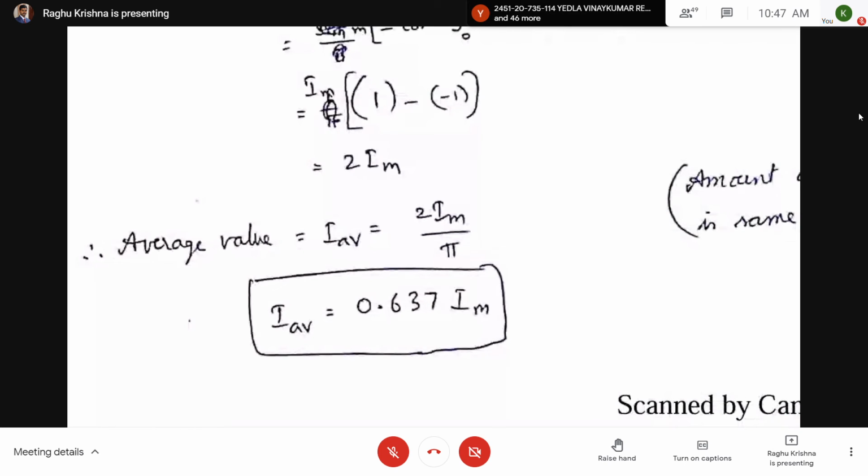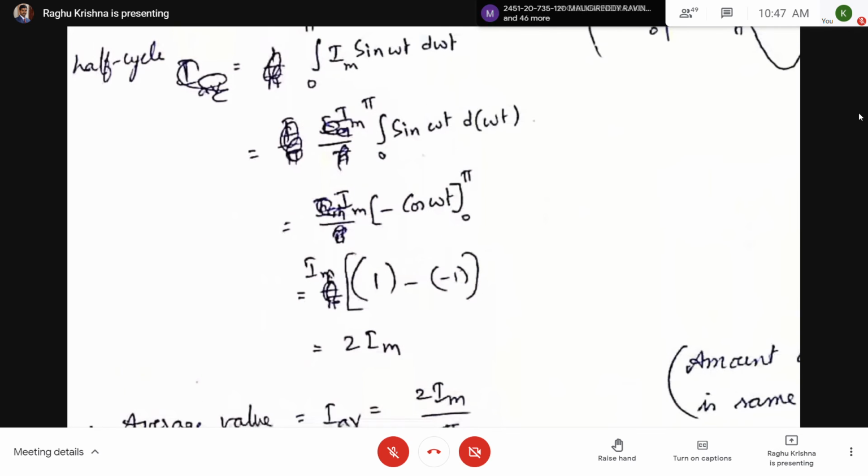This derivation is important. How 2 Im by pi is obtained: first you have to do the integration to get the area of the half cycle. This definition is very important.